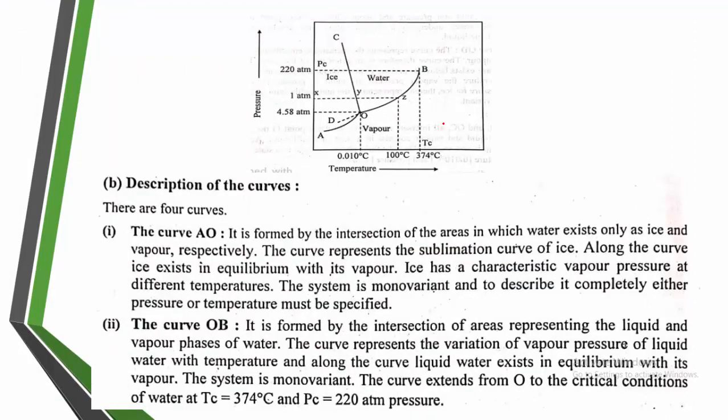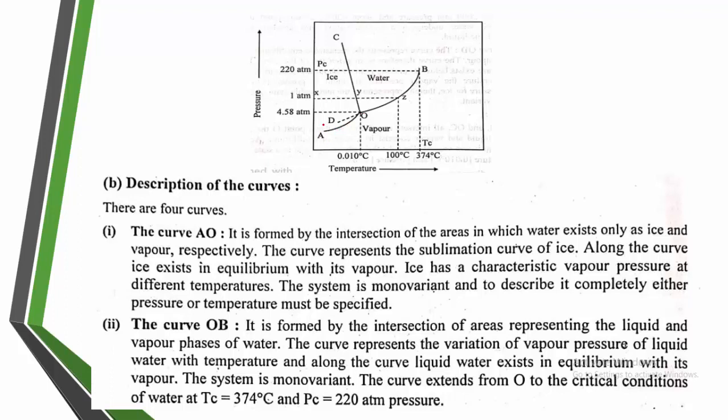Next, now we come to the curves. What are the curves? The AO curve, the OC curve, and the OB curve. What do they indicate? As I told, here it is the ice phase and here it is the vapor phase. But on the curve, if I take a point on this solid line and want to find the degree of freedom at a point on AO, what does this solid line indicate? The solid line indicates that ice as well as vapor along AO are in equilibrium.